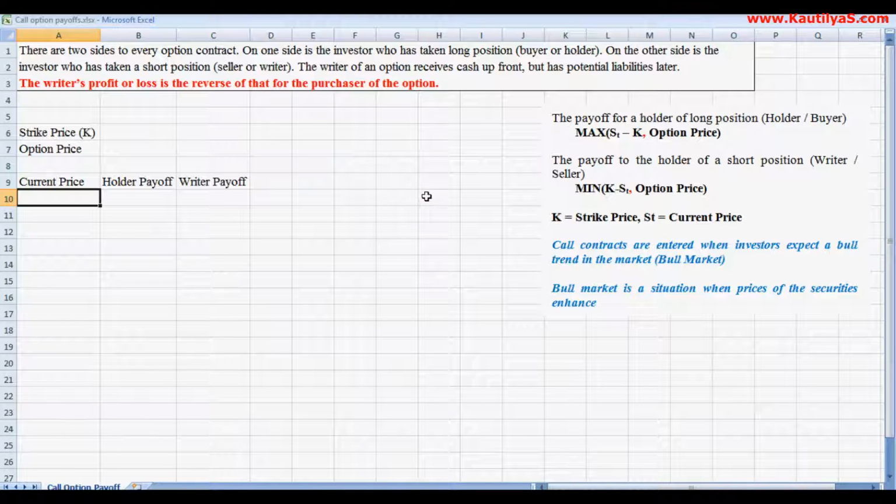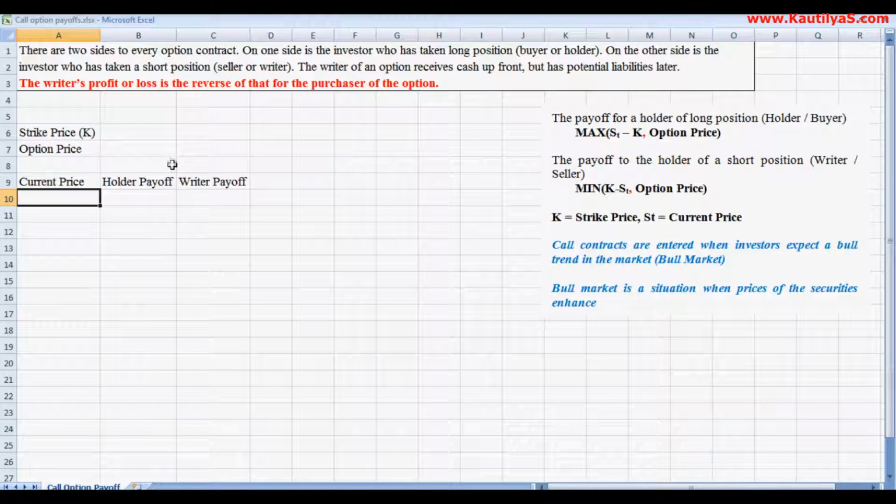The writer takes a short position, that means he sells the stock, and the holder in a call contract is the buyer and takes a long position in anticipation that the price of the stock will increase.